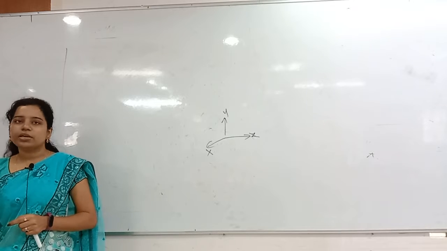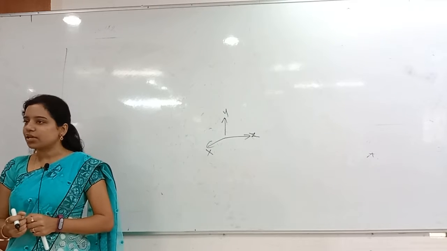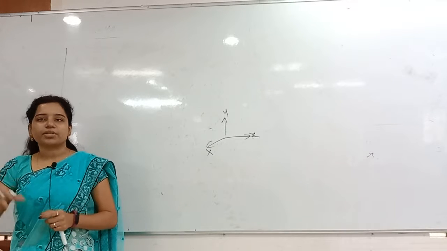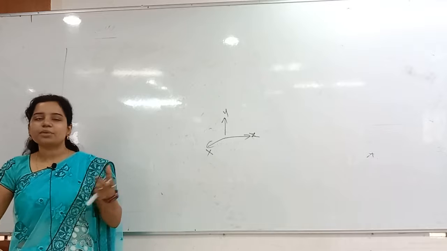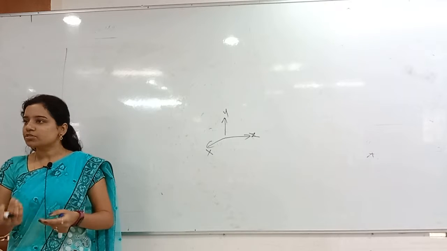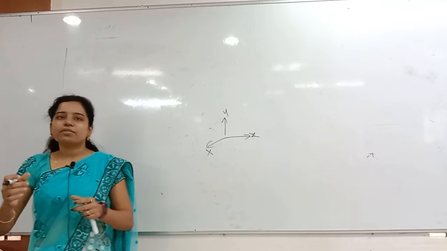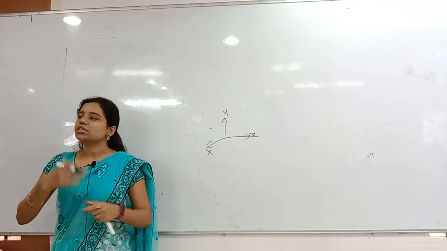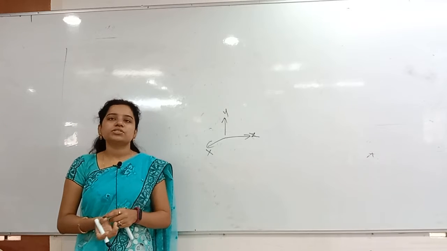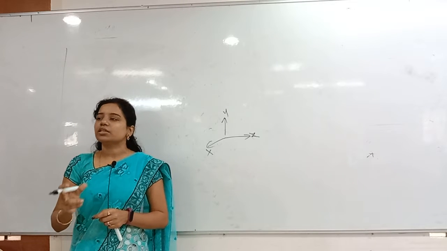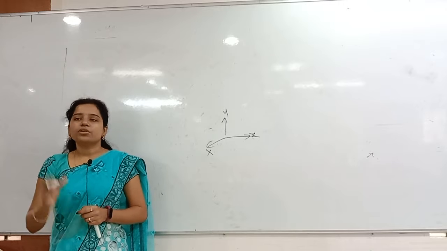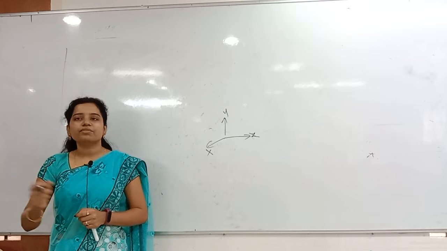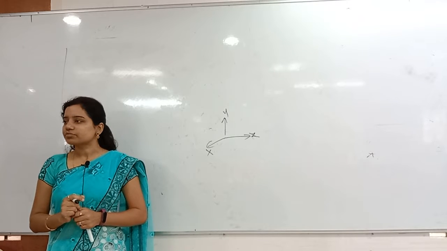For example, I am sitting in an accelerating bus and observing you from inside the bus. That bus is also a frame of reference, no? Whenever I am sitting in the bus, that is my frame. Whenever I am sitting in the accelerating bus, the velocity is changing. Whenever the velocity is changing, that frame will be a non-inertial frame. For example, you are sitting in a bus at rest and observing the objects. Then that frame will be an inertial frame. Clear?